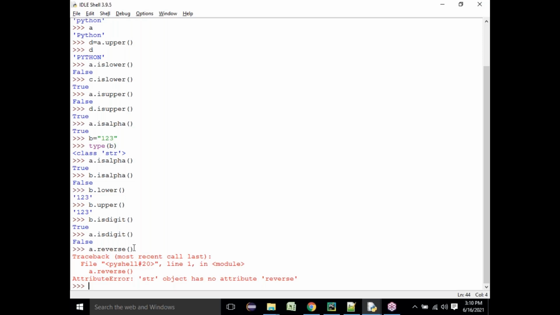So reverse will not work for a string. Reverse will work for a list. You can reverse it using that. Generally, it is a method for list. What do you say? List method.